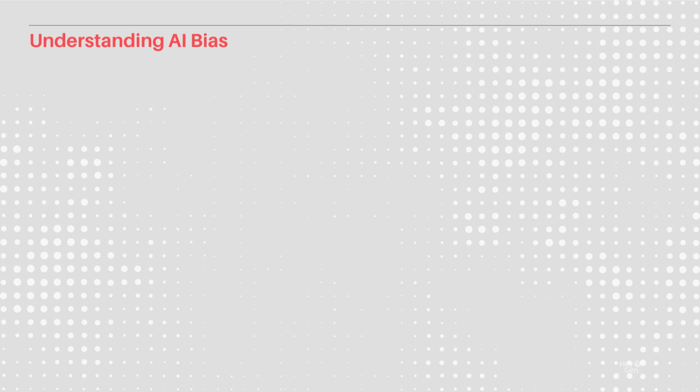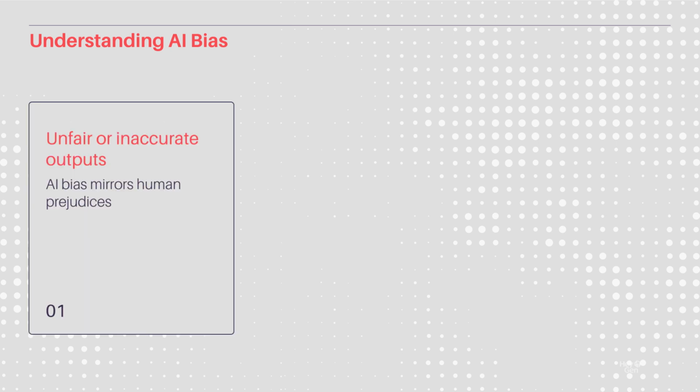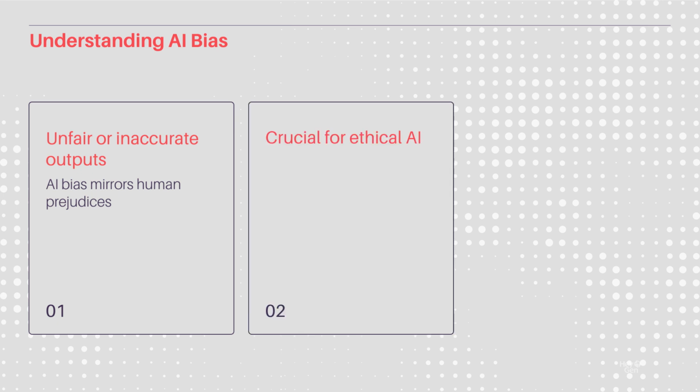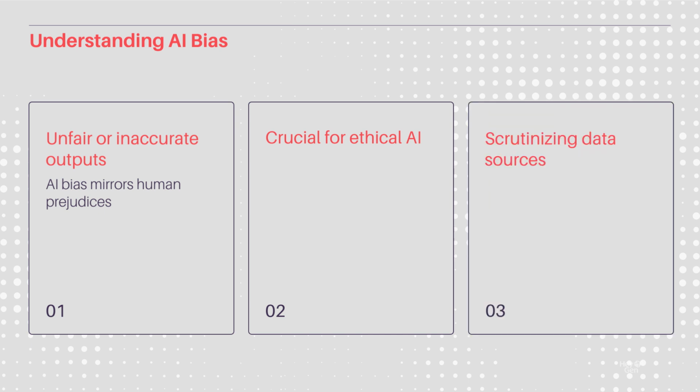AI bias mirrors human prejudices in training data, leading to unfair or inaccurate outputs. Addressing bias is crucial for ethical AI development, ensuring fairness and accuracy. This involves scrutinizing data sources and refining algorithms to mitigate bias, fostering AI systems that align with human values and